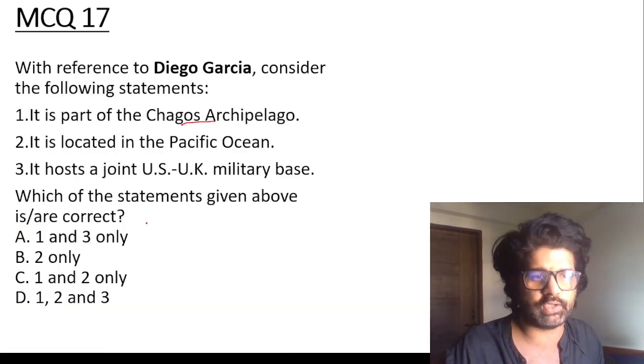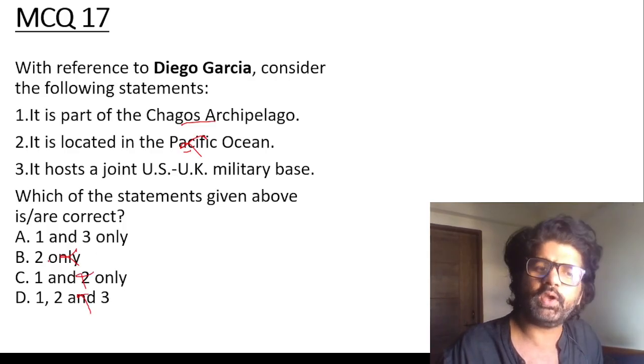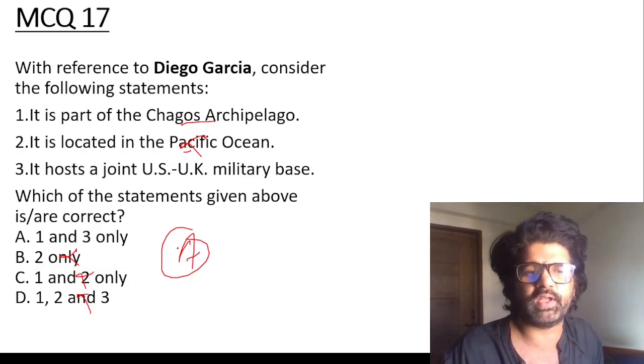Diego Garcia, part of Chagos archipelago, very correct. Located in Pacific Ocean, wrong. Indian Ocean, so the second is wrong. If you know the second is wrong, you don't need to know anything else. A is the answer.